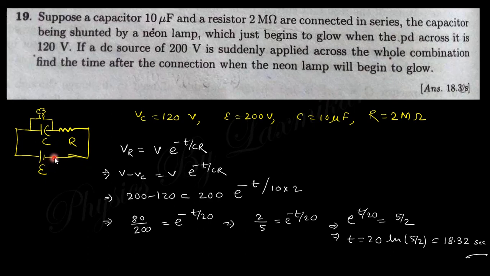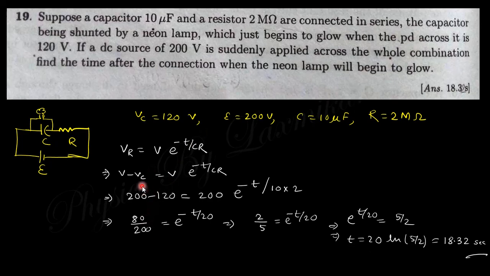So at the very beginning this is not 120 volt. After some time VC becomes 120 volt across the capacitor, then it will glow. So we need to find this value of time. VR across this resistance will be V e to the minus t. Here VR is nothing but V minus VC.